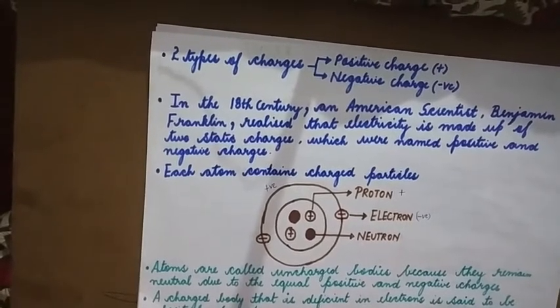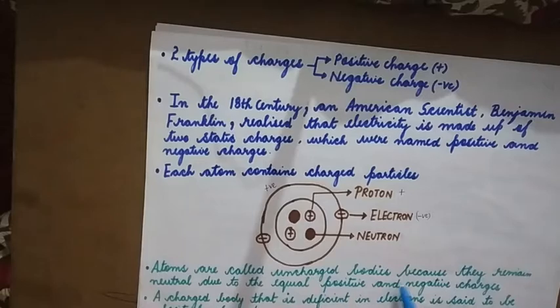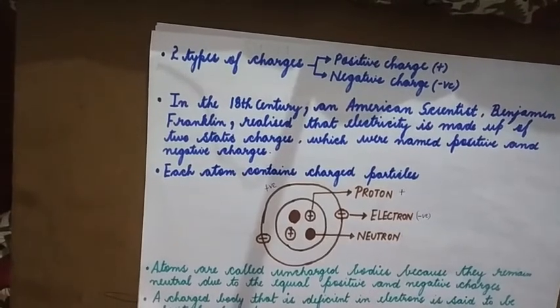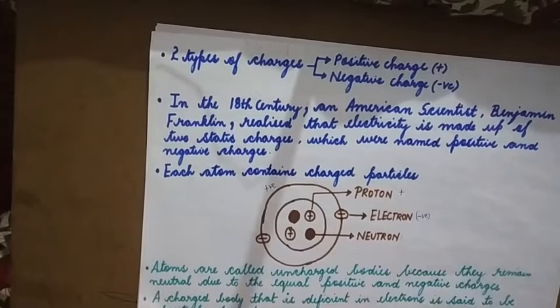Remember this particular point. Atoms are called uncharged because they remain neutral due to equal positive and negative charges. If there are 3 protons, there should be 3 electrons. Then we call it an uncharged body or a neutral body, or we say the atom is stable.